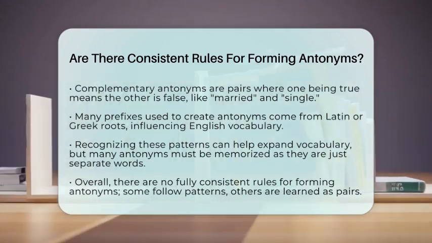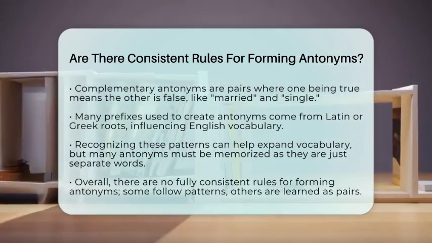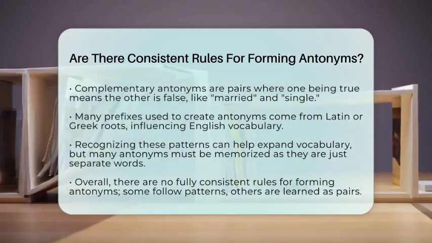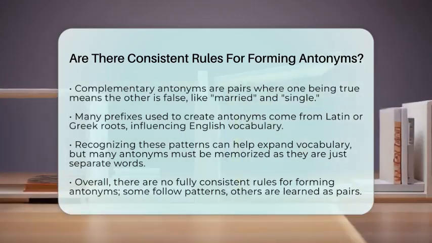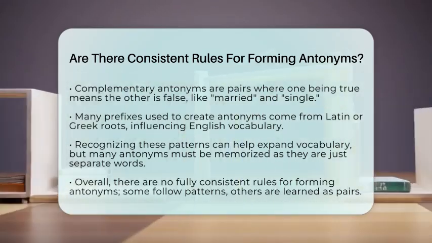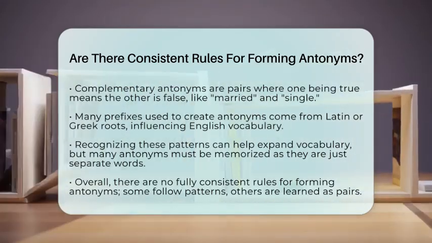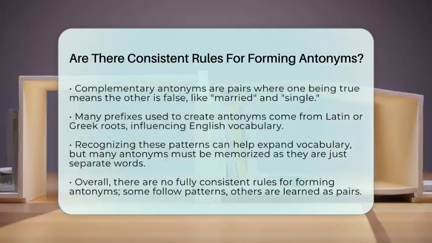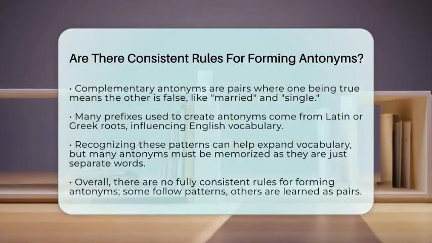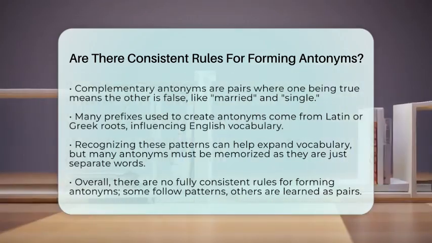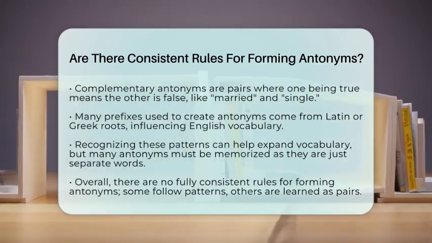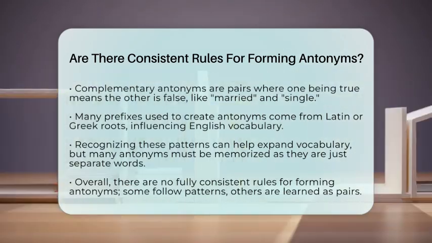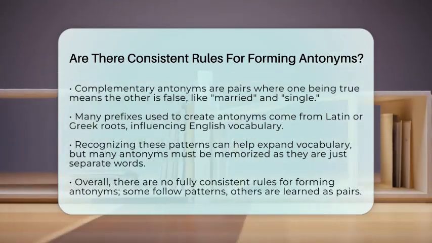But because many antonyms are just separate words, you have to memorize them. There's no single rule that applies to all pairs. Some antonyms follow patterns, but many are just learned as pairs. So, to answer the question, no, there are not fully consistent rules for forming antonyms. Some are made by adding prefixes, but many are just different words that mean the opposite. Learning antonyms involves recognizing these patterns and memorizing the exceptions.